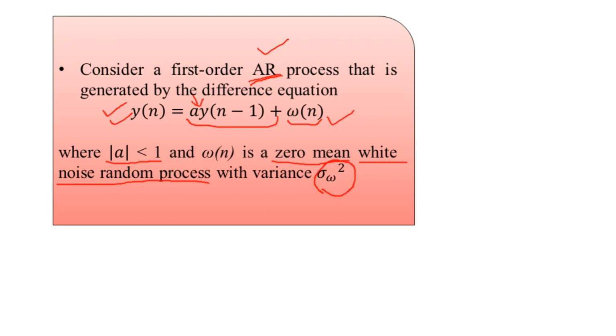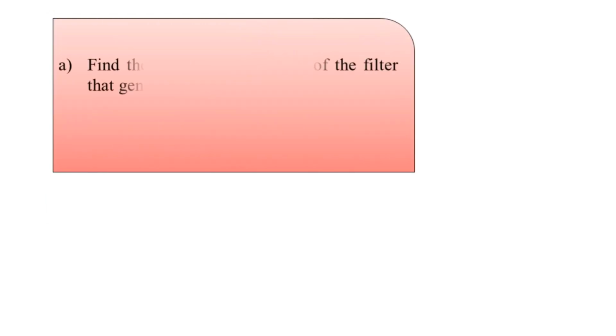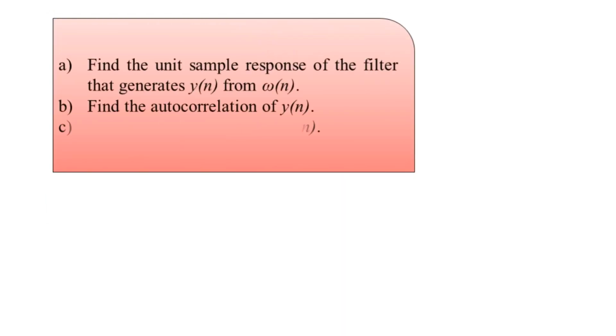These are the given details, and one by one we shall go for part A, part B and part C. In part A, we have to find the unit sample response of the filter that generates y(n) from w(n).